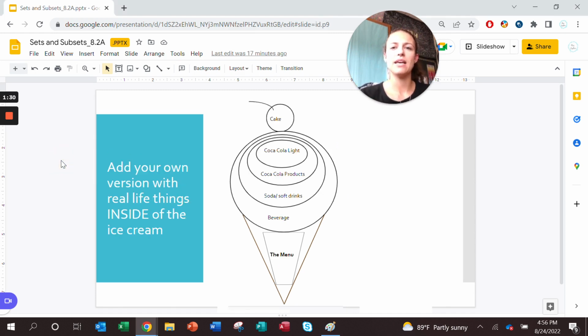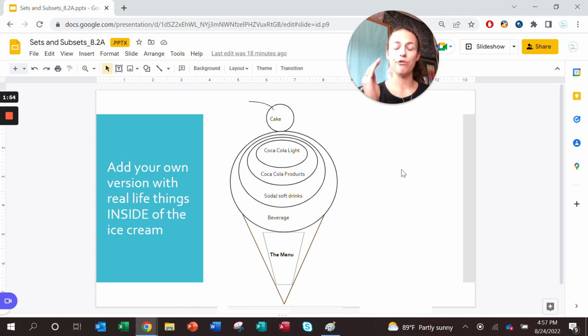So here's how I like to explain this, is just by thinking about it in real life. So if you have Coca-Cola Light or Diet Coke, that would be your smallest category. There's not very many of them. One further than that, so whole numbers would be like all the Coca-Cola products, such as Coca-Cola Zero, regular Coke, Diet Coke. It also includes Sprite, right? All those products are Coca-Cola.